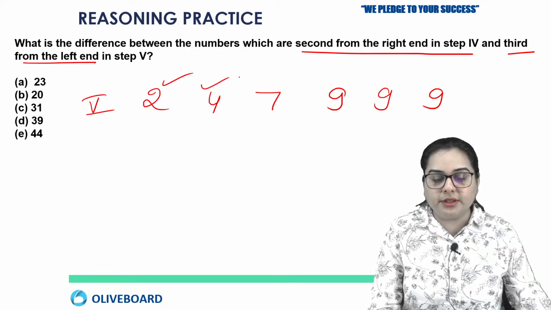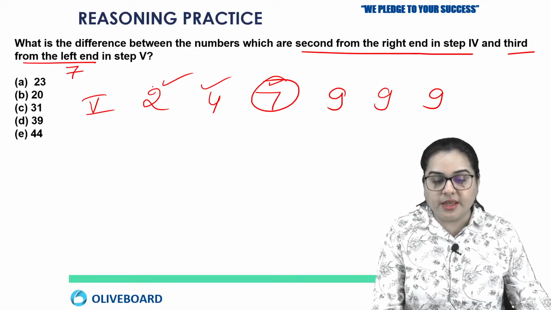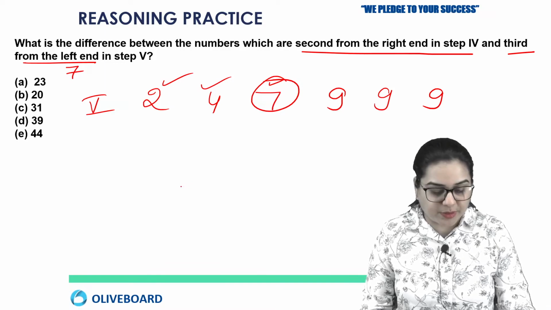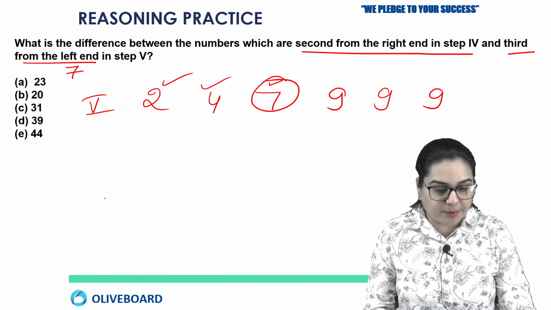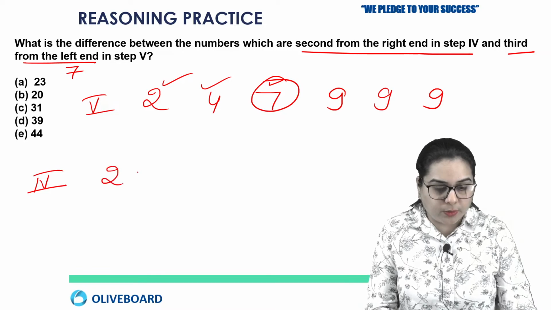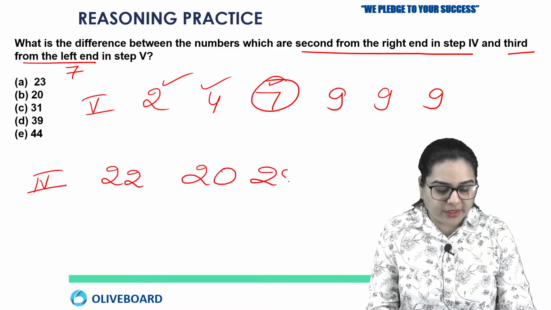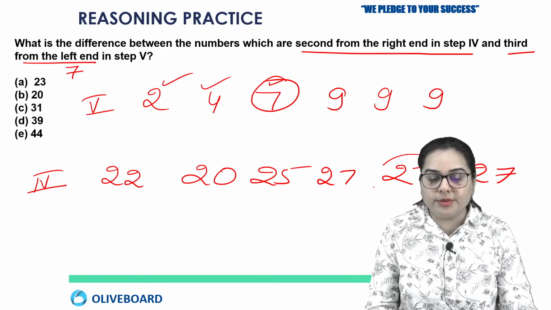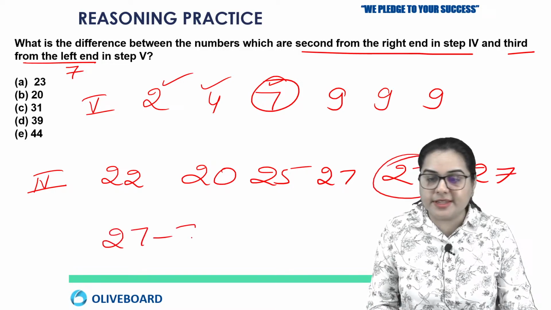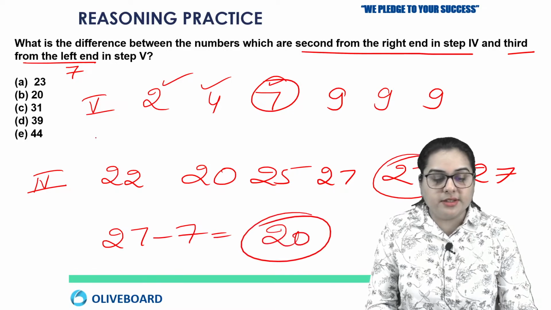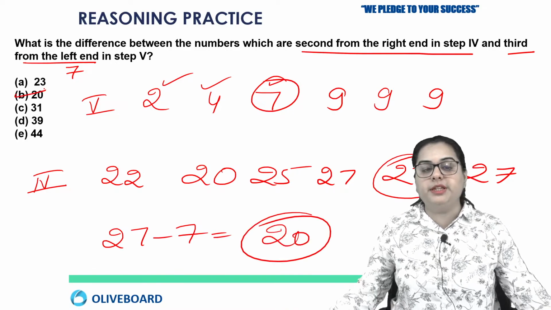So from the left, third one is 7. Okay, so this is 7. And second from the right hand in step number 4. Okay, so step number 4 is what? 22, 20, 25, 27, 27 and 27. Okay, second from the right is 27. So it will be 27 minus 7, that is 20. So the answer here will be option number B.